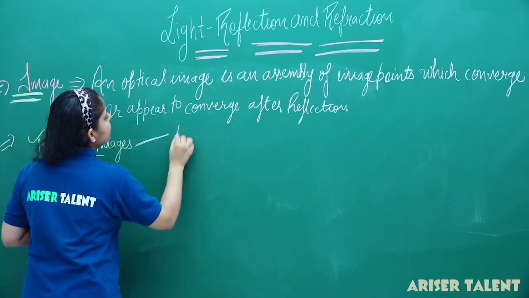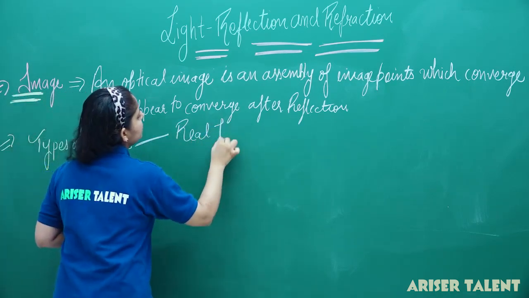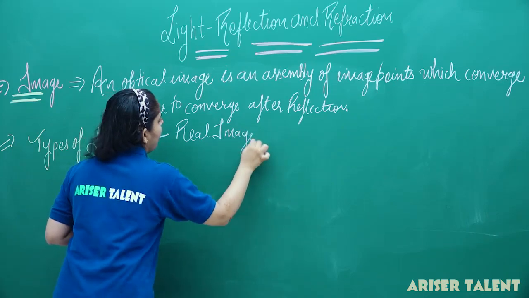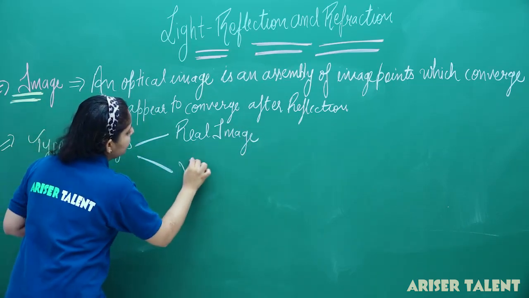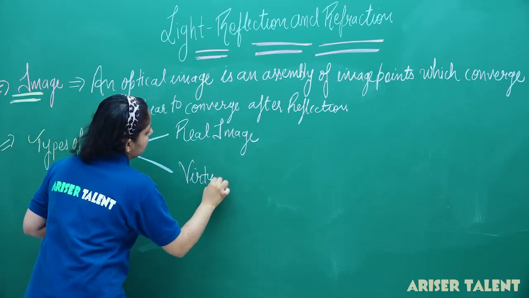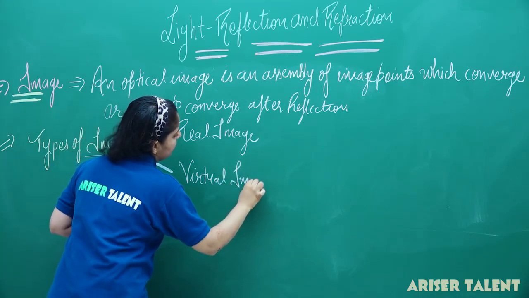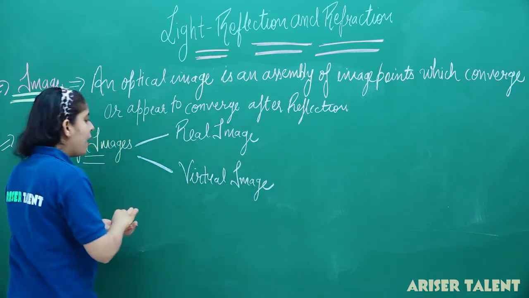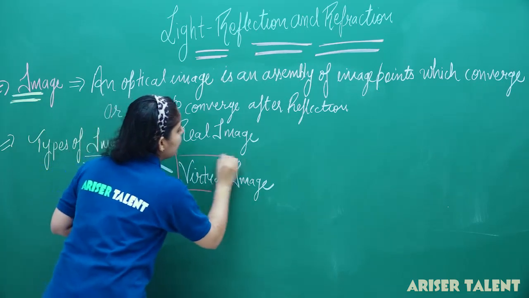The first one is real image and the second one is virtual image. So we have these two classifications of the images.